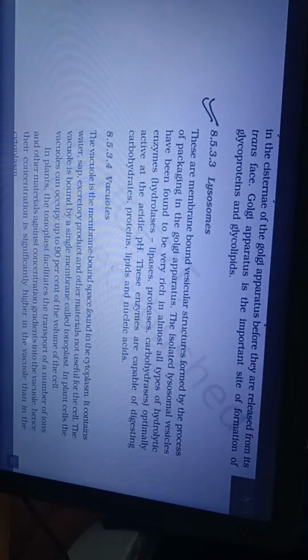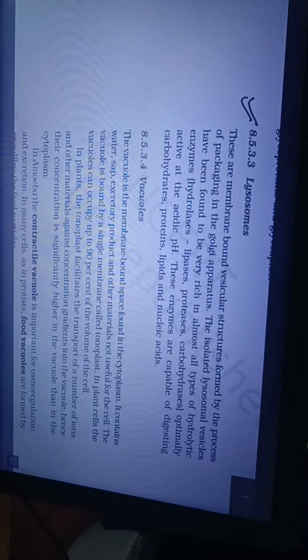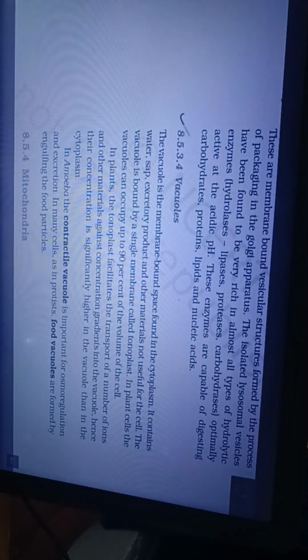8.5.3.3 Lysosomes. These are membrane-bound vesicular structures formed by the process of packaging in the Golgi apparatus. The isolated lysosomal vesicles have been found to be very rich in almost all types of hydrolytic enzymes. Hydrolases, that is lipases, proteases, carbohydrases, are optimally active at the acidic pH. These enzymes are capable of digesting carbohydrates, proteins, lipids, and nucleic acids.